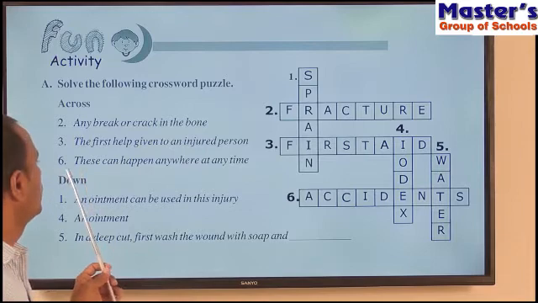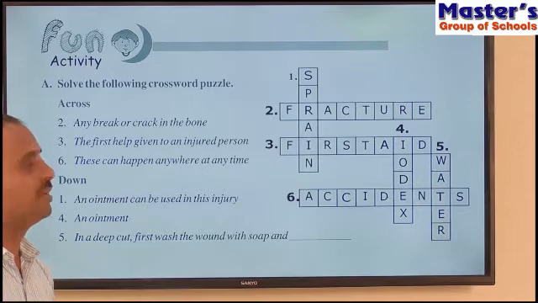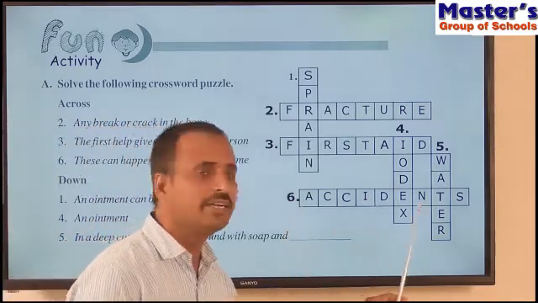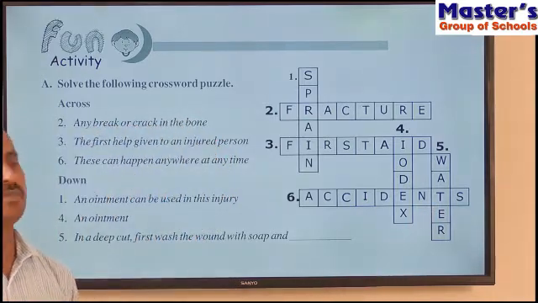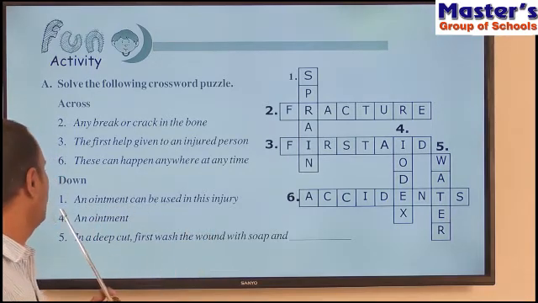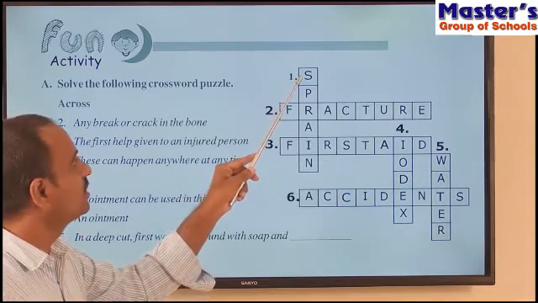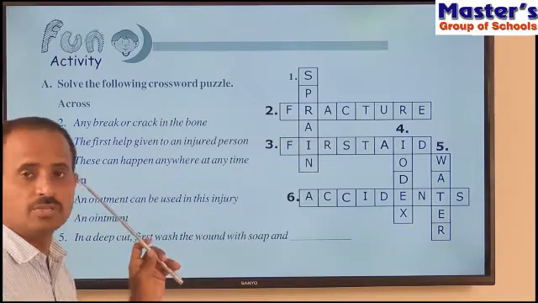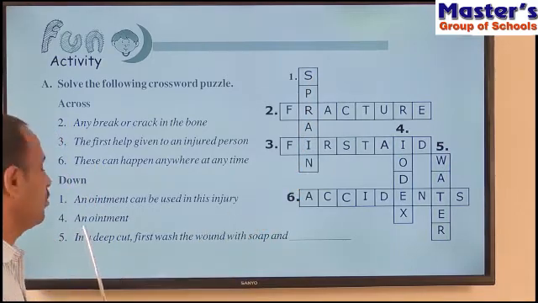And see the sixth one, this can happen anywhere at any time. What can happen anywhere at any time? The answer for the sixth one is, see here, ACCIDENTS. That means accidents can happen anywhere at any time. And see the next one, an ointment can be used in this injury. See the first down row. Where is the first down row? Here is the number 1. What is that? SPRAIN. So we can use the ointment for sprains.